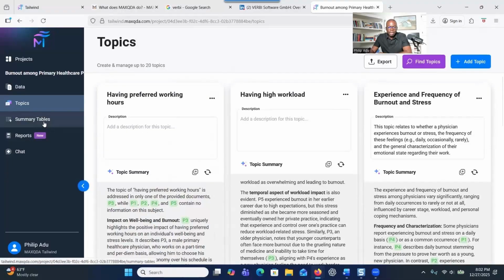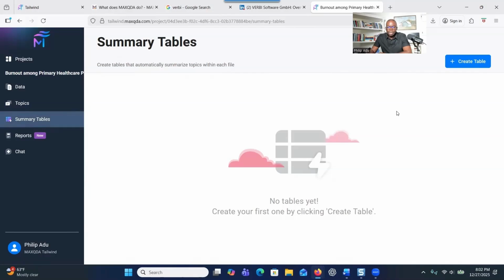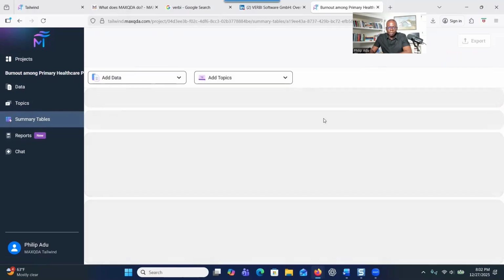So when you go here and click on summary tables, it will give you the chance to create a table. So let me create a table by clicking on Create Table. And what will happen is that the summary that the system has developed, right?